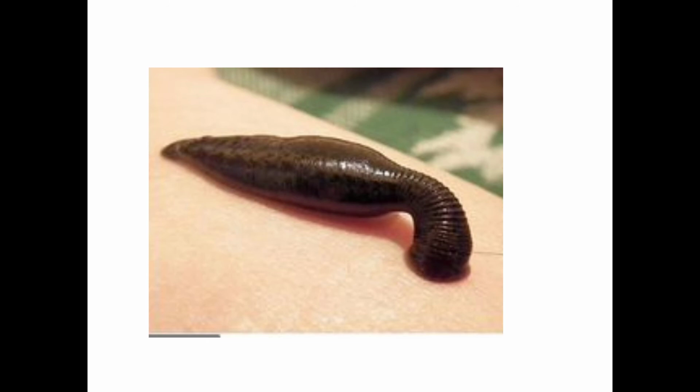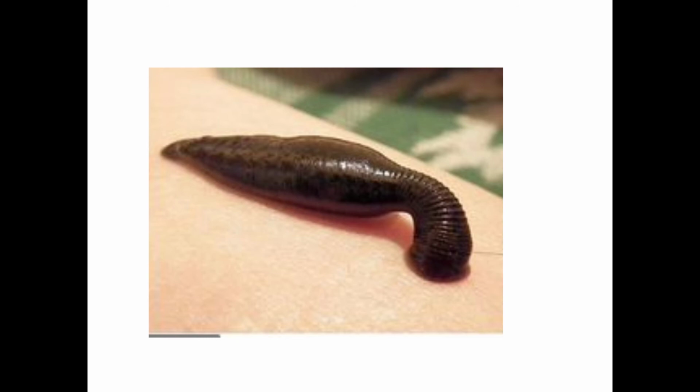Then they have unicellular salivary glands in between the jaws, and these glands secrete an anticoagulant called hirudin, which prevents the clotting of blood.